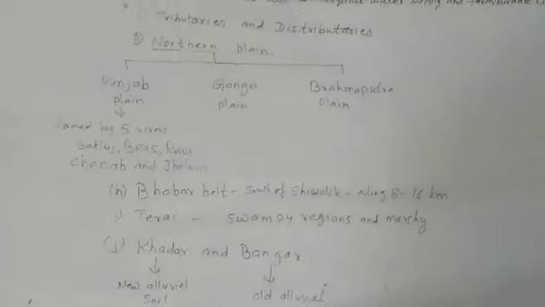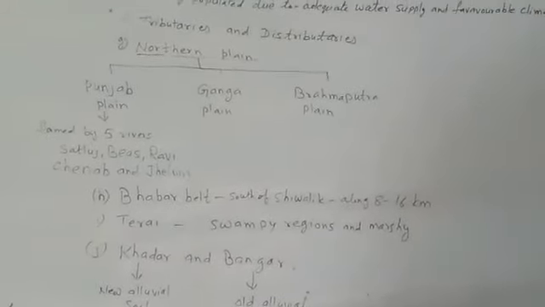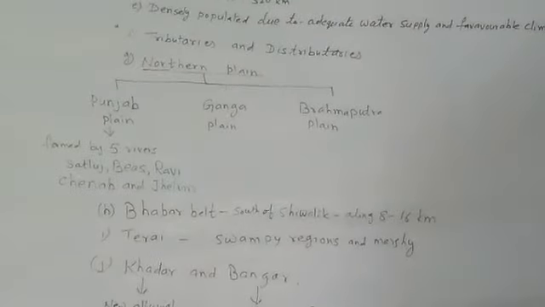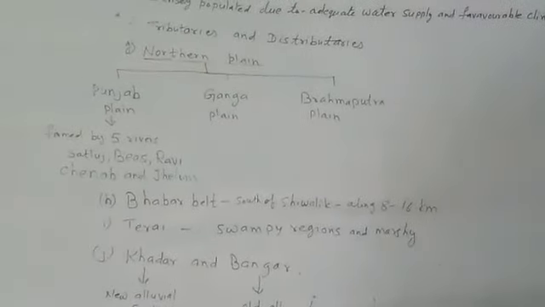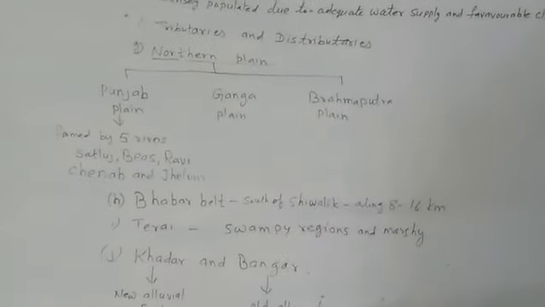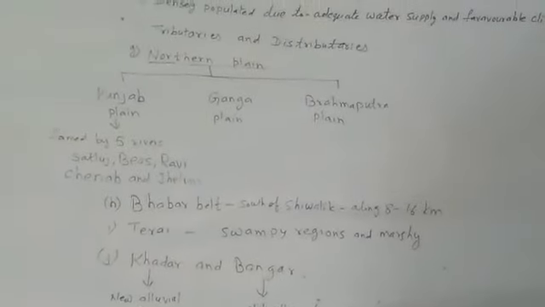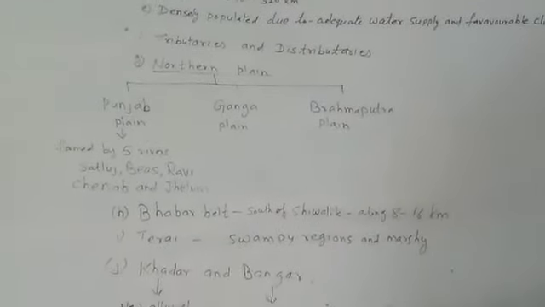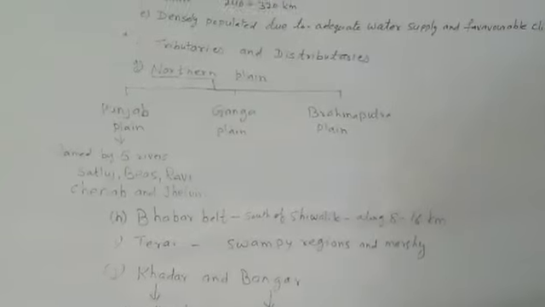The river in the lower course splits into numerous channels due to the deposition of silt. These channels are known as distributaries. It means the numerous channels formed by a single river are known as distributaries.